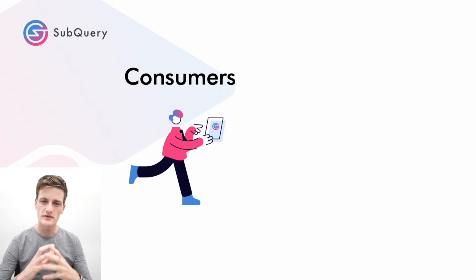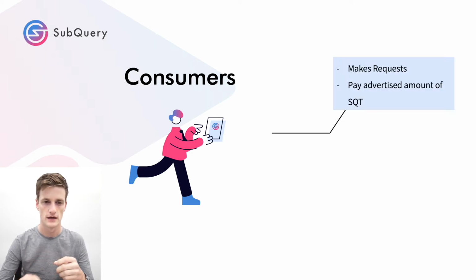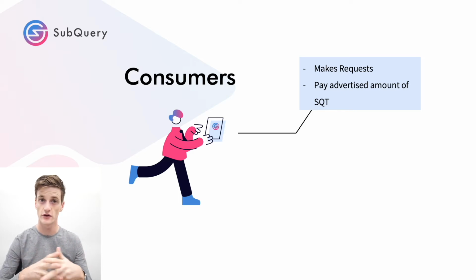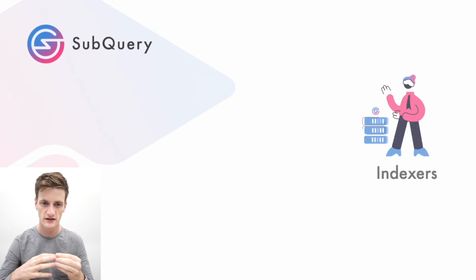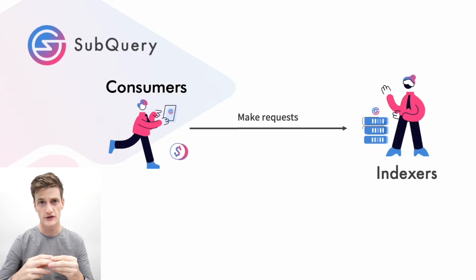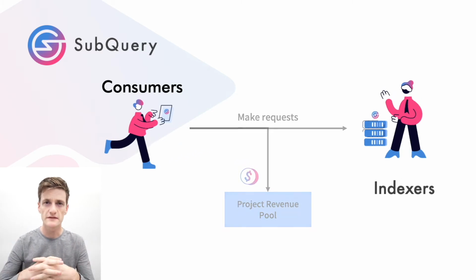And in summary, consumers will make requests for specific data from the SubQuery network, and they will pay for those requests in our SubQuery token. SubQuery token is the means of payment in the SubQuery network. Each indexer will advertise their prices when registering the ability to service a particular SubQuery project. And consumers will have to lock the tokens necessary to make their requests, which will then be unlocked in a microtransaction.